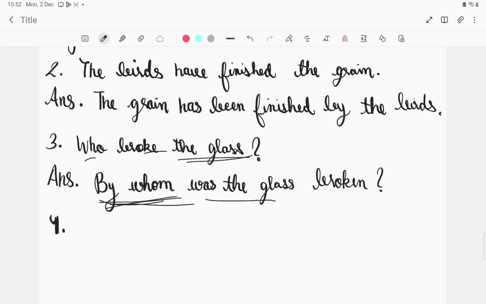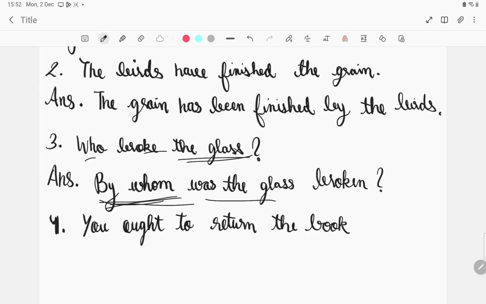Now the next question is, let me find a new good question. Okay, next question is: you ought to return the book today. You ought to return the book today. Try to find the answer.